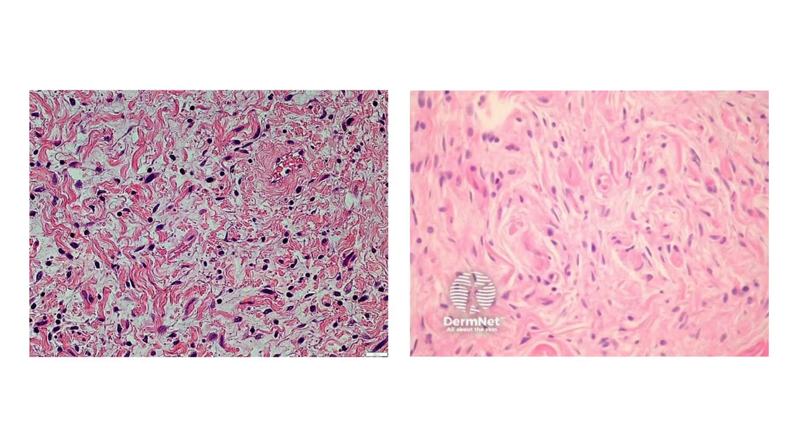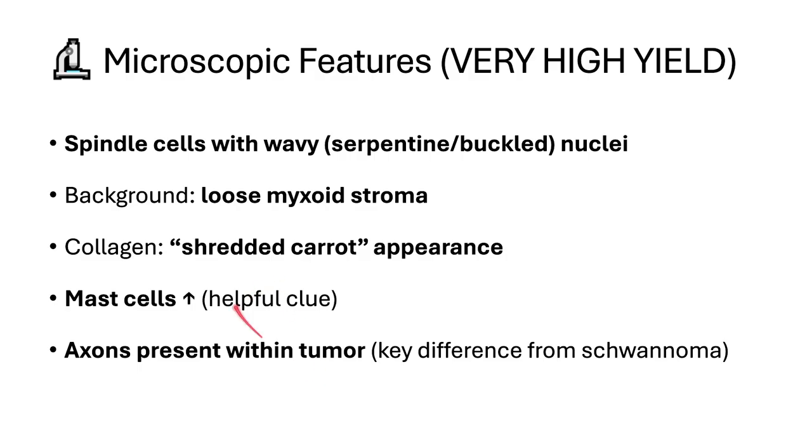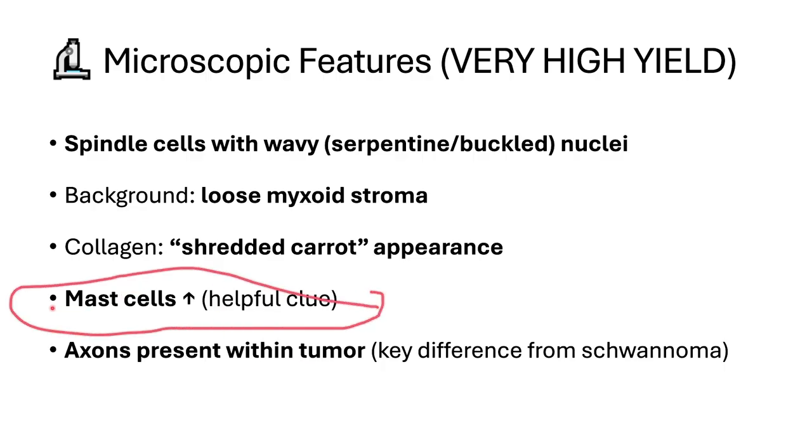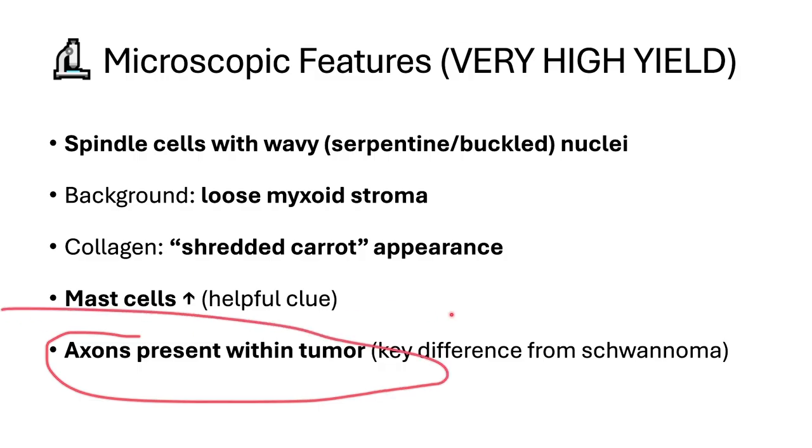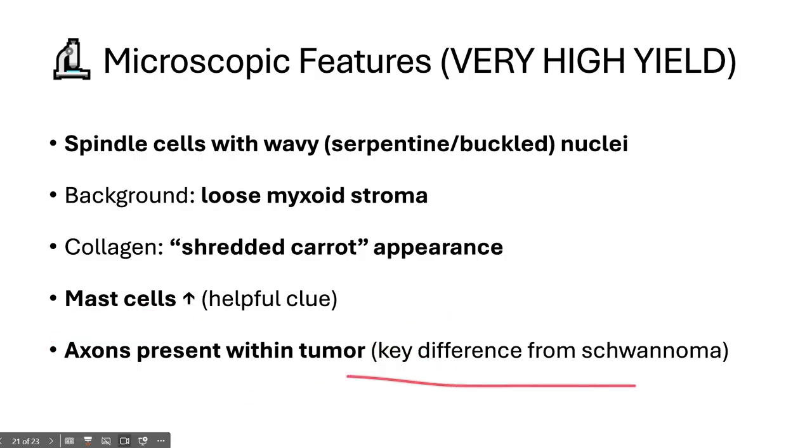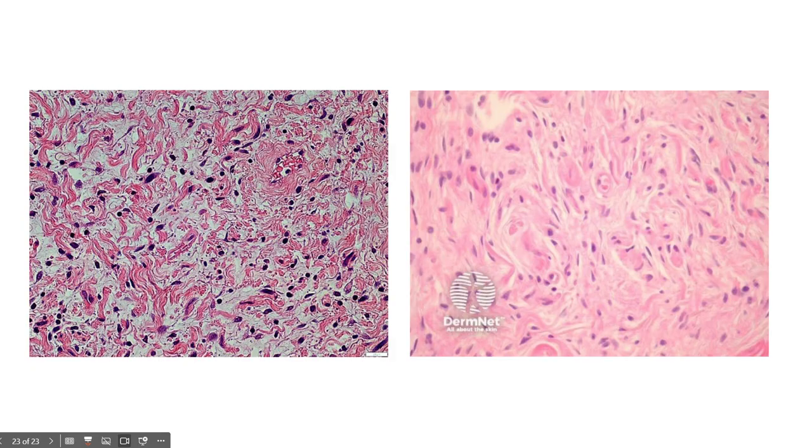A collagen shredded-carrot appearance is there, and identifying this is mostly helpful. There is also a high number of mast cells, and there are axons present within the tumor, which is the most key difference from the schwannoma.